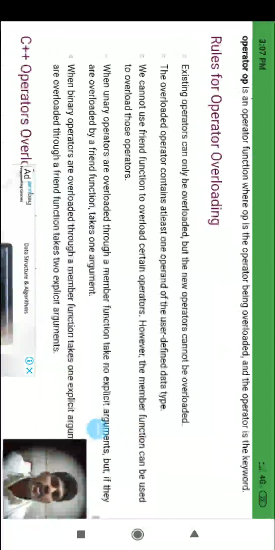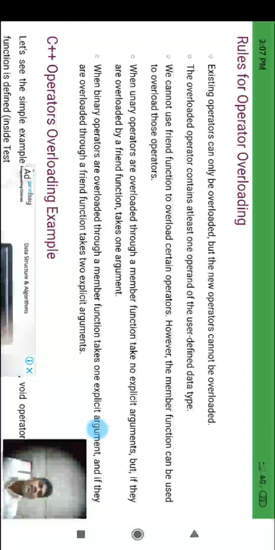Rules for operator overloading. What are the rules for operator overloading? We will discuss everything clearly. Till now we discussed what overloading is: using an operator to do multiple, different tasks. Instead of a function we are using the operator here. This is called operator overloading. And what are the rules for operator overloading?